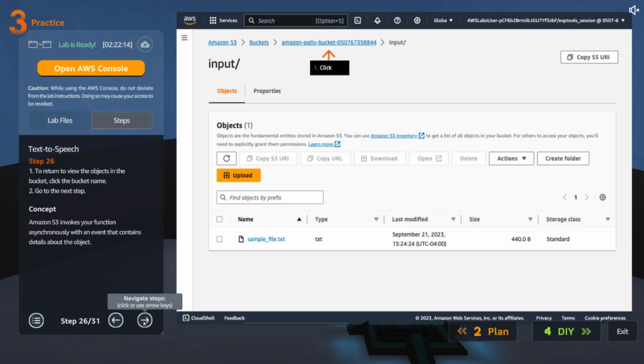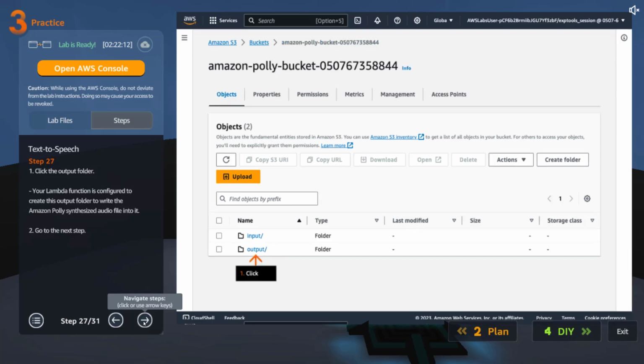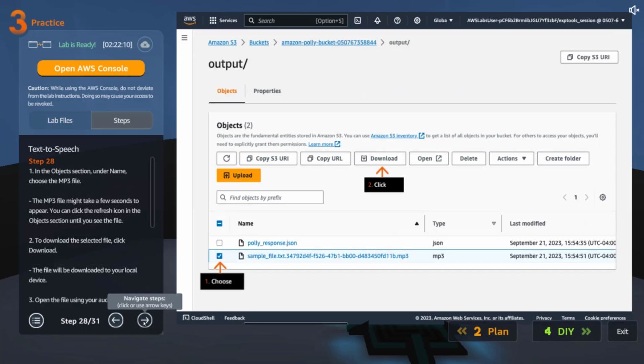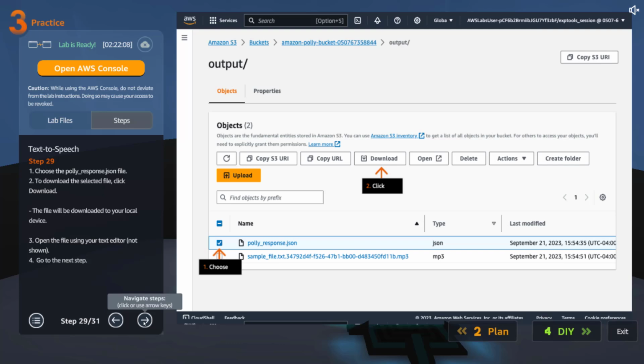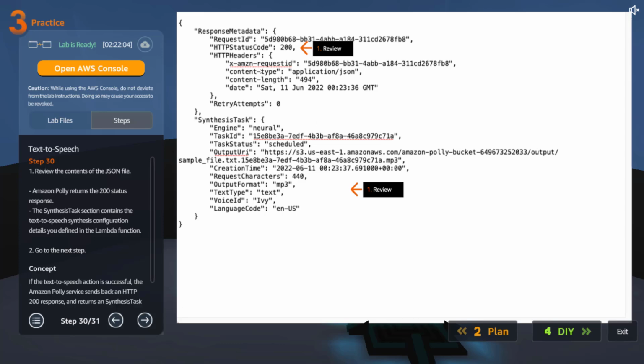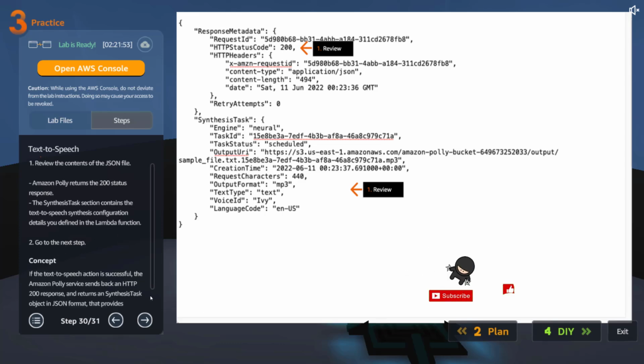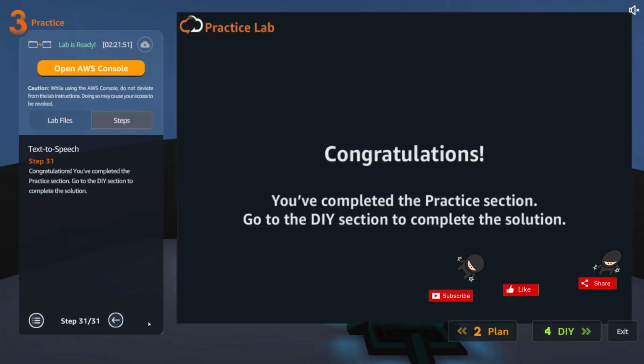Okay, close it, go there, it should upload the mp3 file. We can open, download it, and you can see the response as well. It is going to give both of them, and the response looks like this. It is a success, as you can see 200, and you can see the voice ID which is Ivy, US, format, and output is mp3. And I think that's about it.